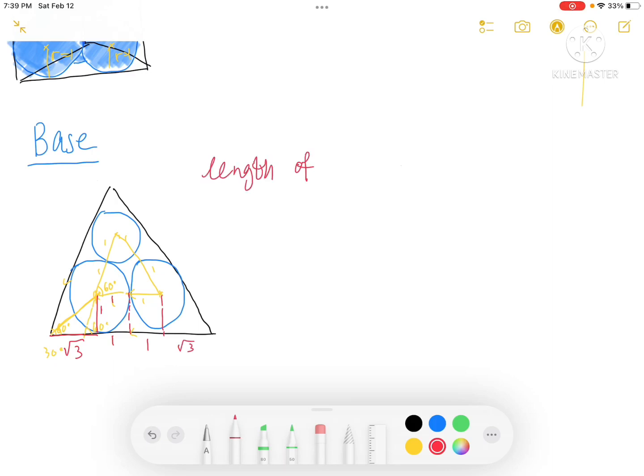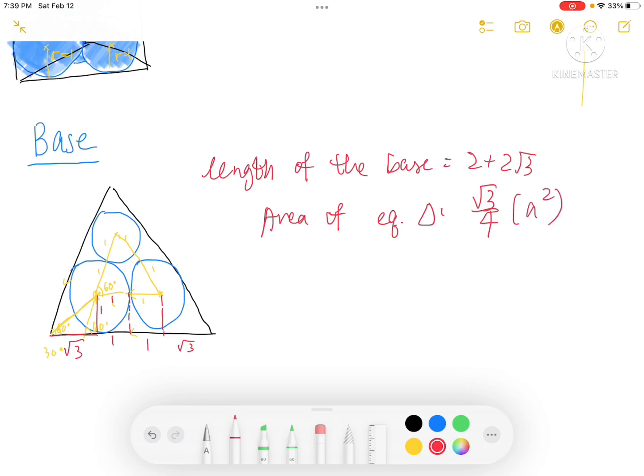So we now have the length of the base, which is 2 plus 2 times square root of 3. And we also know that the base is an equilateral triangle because each angle is also 60 degrees. And the formula for the area of an equilateral triangle can be found by root 3 over 4 times each side squared. So we can just find the area of the base.